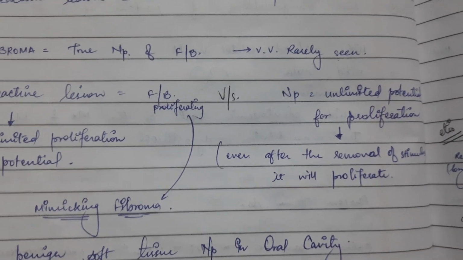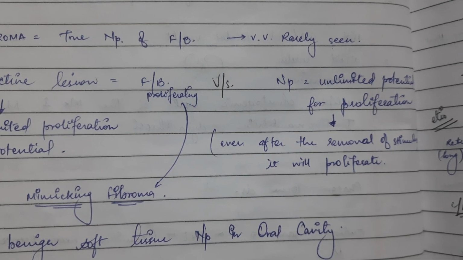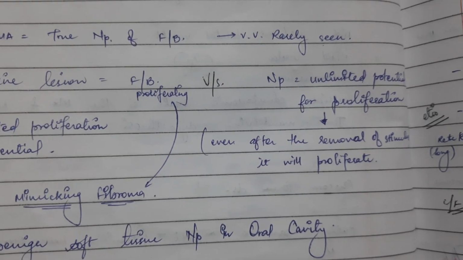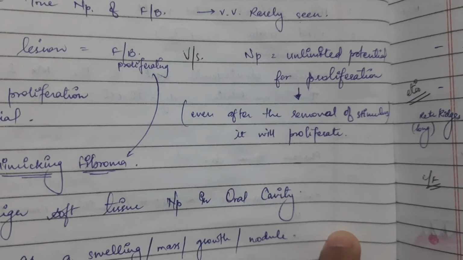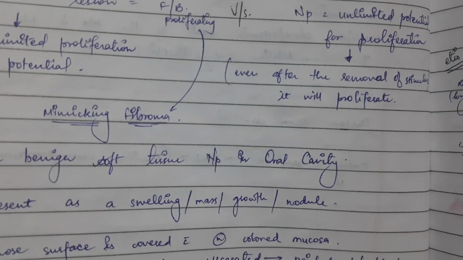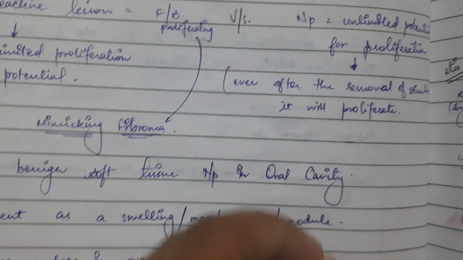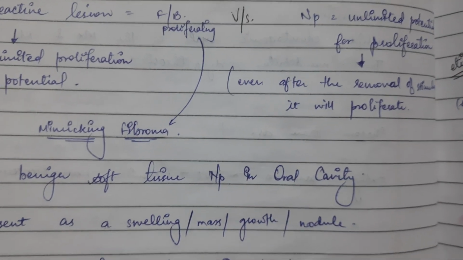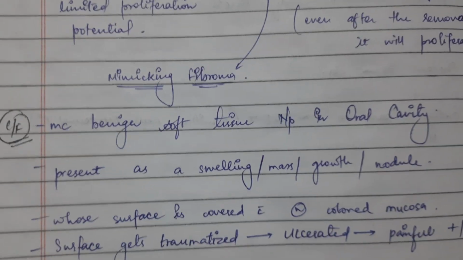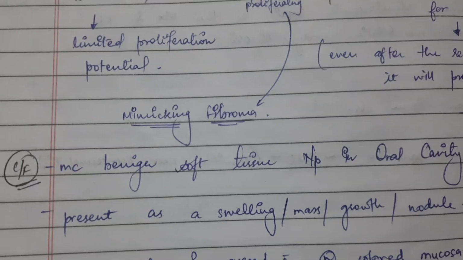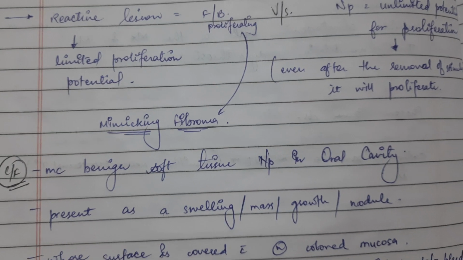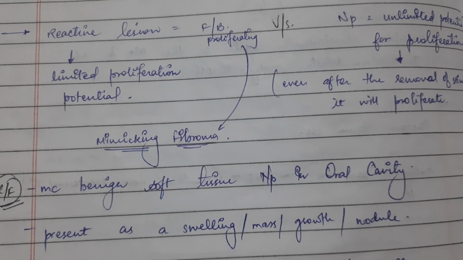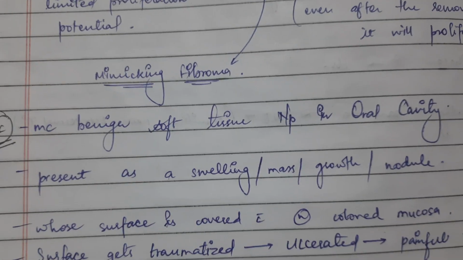But a neoplasm has unlimited potential for proliferation even after the removal of the stimulus. Fibroblast proliferating mimics fibroma; the reactive lesion will mimic fibroma.